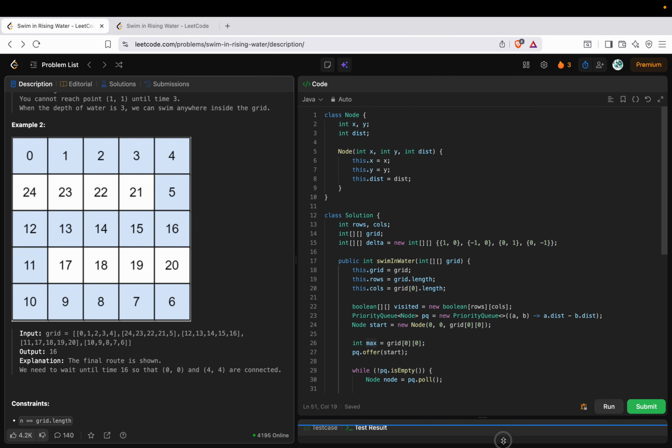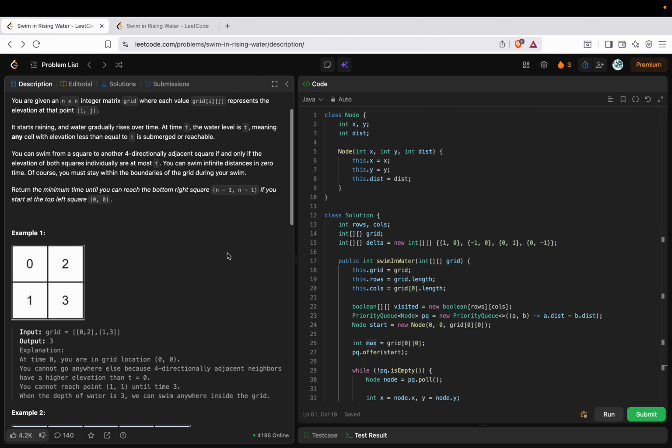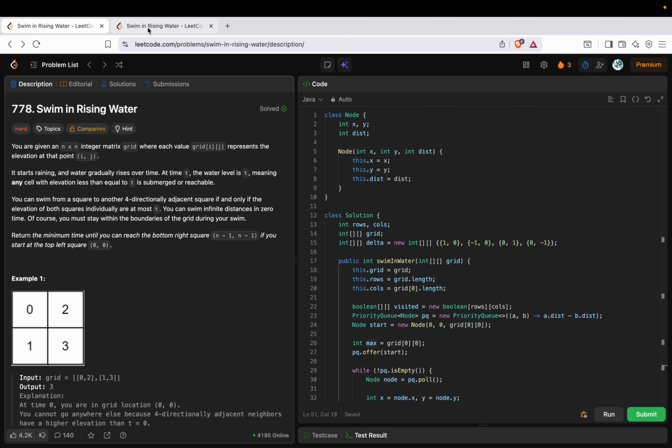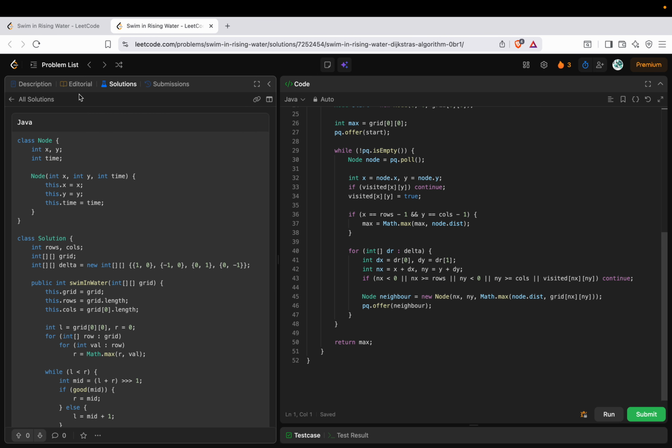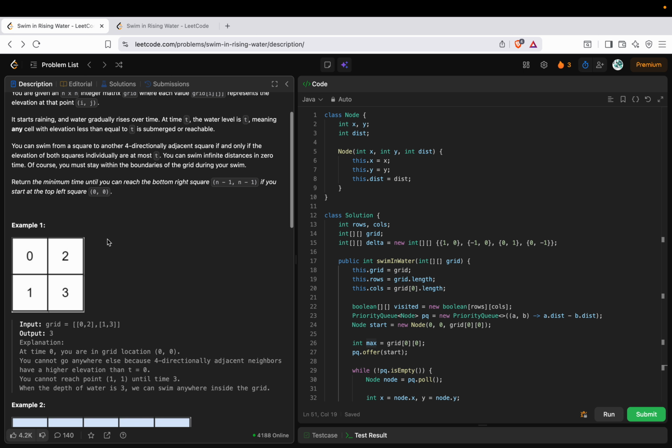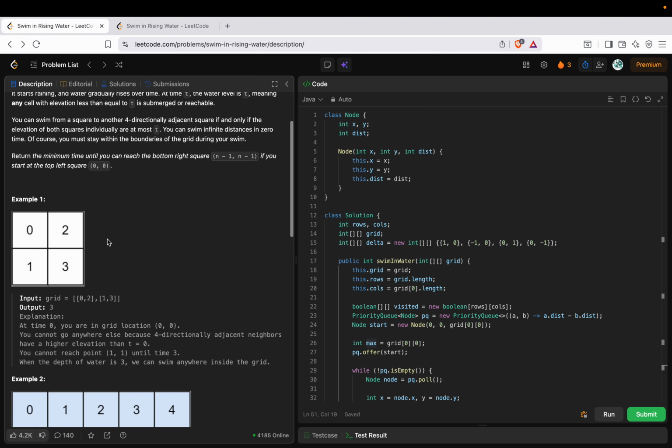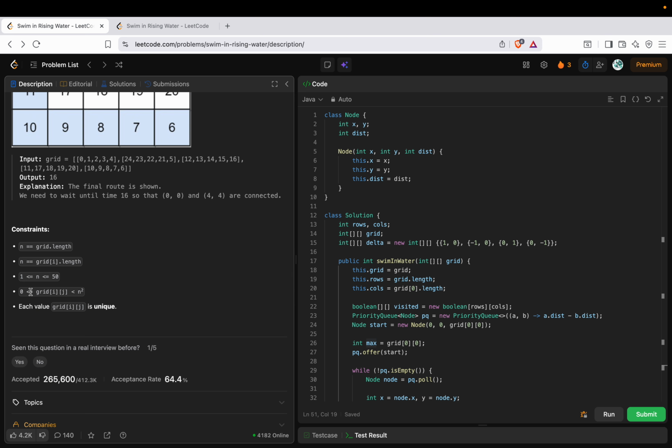Basically there is also one more approach which I figured out at a later point of time. The question says to identify the minimum time, right? Yeah, minimum time. If you look at the constraints, each element in the grid can be in the range of 0 to n square.